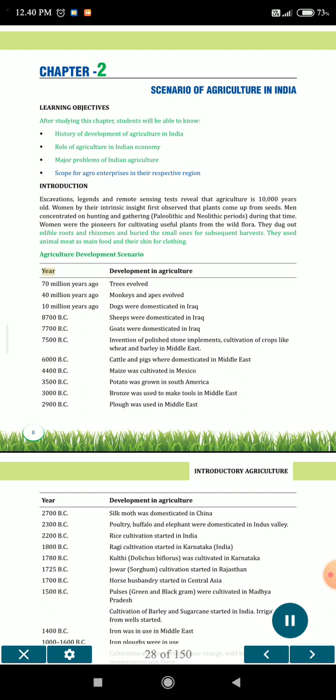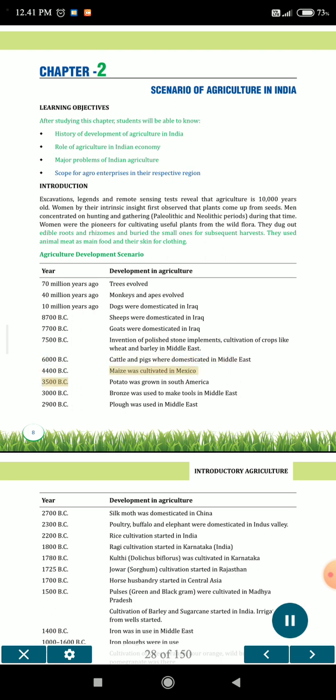Agriculture development scenario. Year and development in agriculture. Seventy million years ago, trees evolved. Forty million years ago, monkeys and apes evolved. Ten million years ago, dogs were domesticated in Iraq, 8700 BC. Sheep were domesticated in Iraq, 7700 BC. Goats were domesticated in Iraq, 7500 BC. Invention of polished stone implements. Cultivation of crops like wheat and barley in the Middle East, 6000 BC. Cattle and pigs were domesticated in the Middle East, 4400 BC.